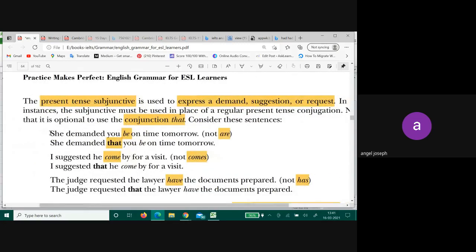Look at this sentence. Just to show you a hint of subjunctive mood. When you are demanding somebody to do something, will you use the simple present?